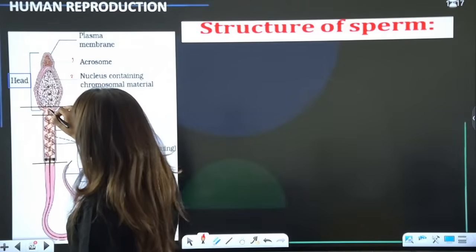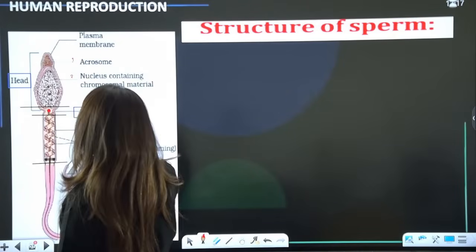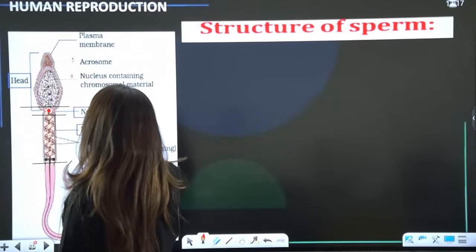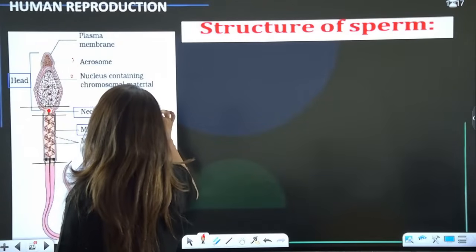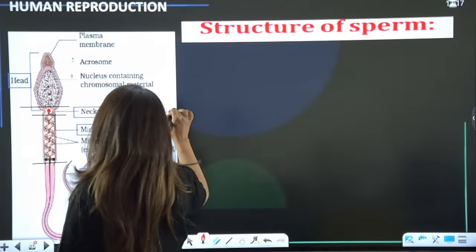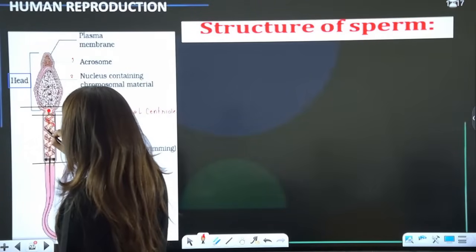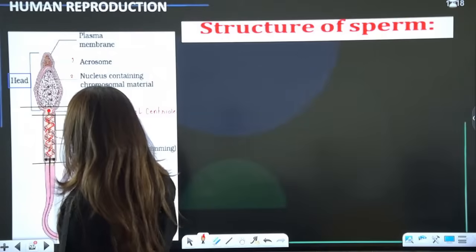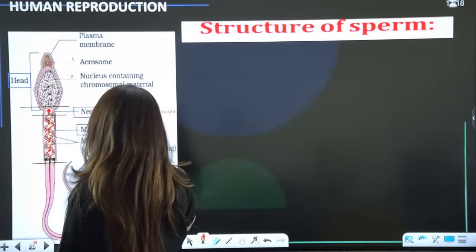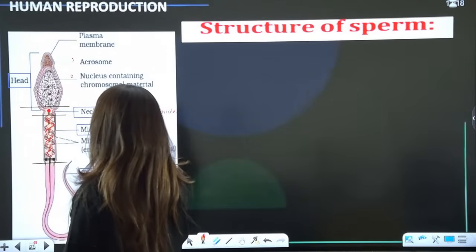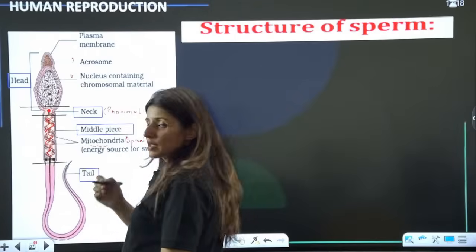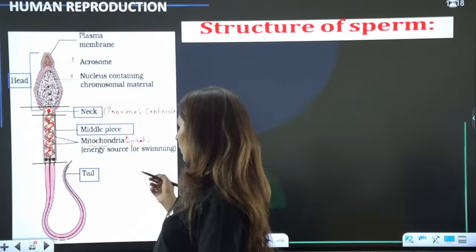Then in the neck, guys, we have this structure known as the proximal centriole. In the middle piece, we have the spiral mitochondria, and mitochondria is the energy source for swimming.